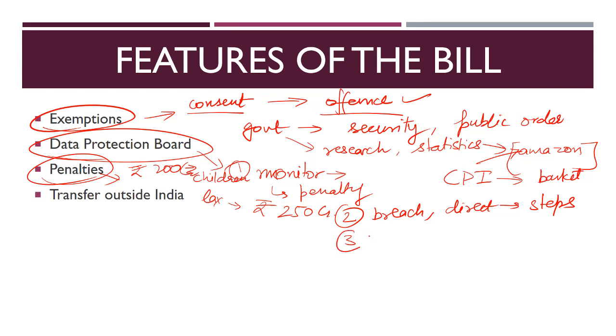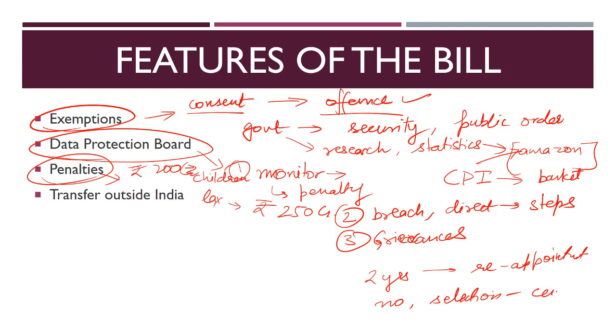Next, any grievances related to any personal data will be heard by the Data Protection Board. So that is the function of the Data Protection Board. The members of the Data Protection Board will be appointed for a term of 2 years and they will be eligible for reappointment. However, the number of members and the selection process will be determined by the center, that is the central government. So that is another criticism, that the center would be determining the number of members as well as the selection procedure of these people, and the members will be eligible for reappointment.